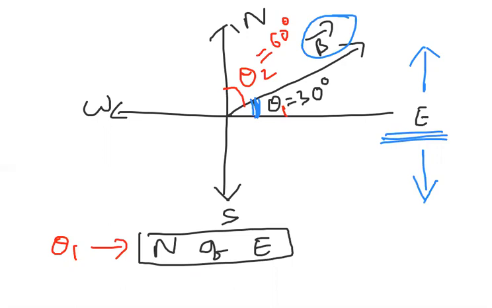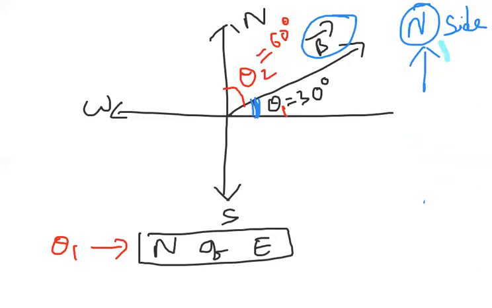With respect to east, B bar lies on the north side. So B bar lies on the north side of the east direction, and simply we can call it north of east. So with respect to theta 1, it is north of east.